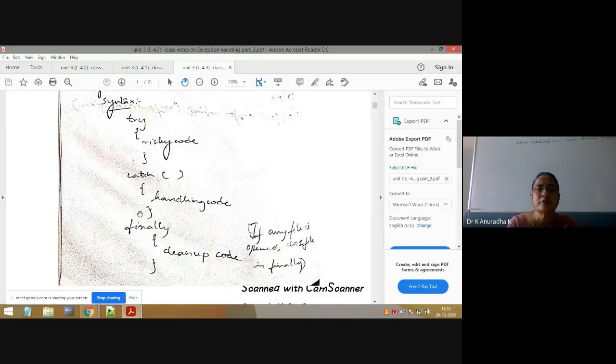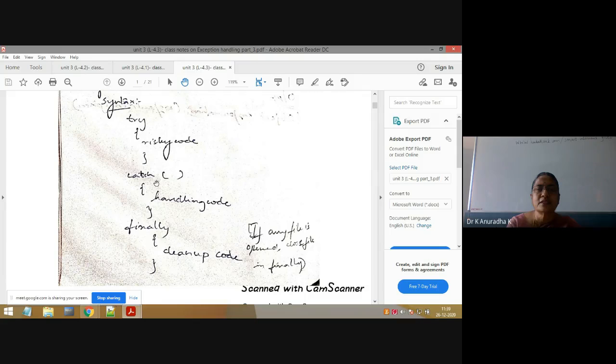Already explained in the morning class. Default exception handling means JVM will handle that exception if this exception is not matched with the parameter of the catch block. So in this case also, it comes under default exception handling.